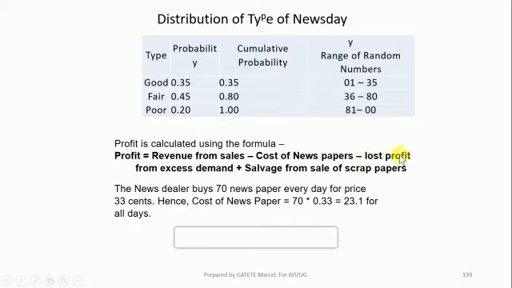Minus the lost profit, profit from excess demand. It means that we have to remove the profit we should have had if the demand, the newspapers demanded, which we were not having, if those papers were there.